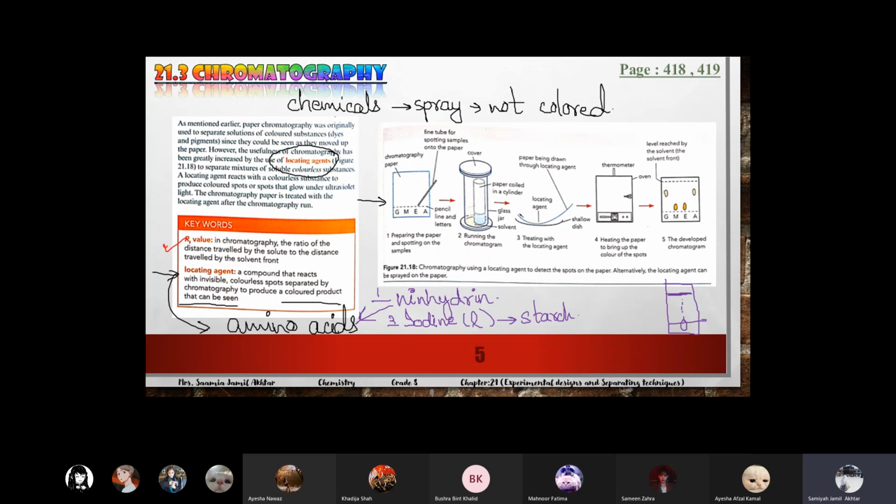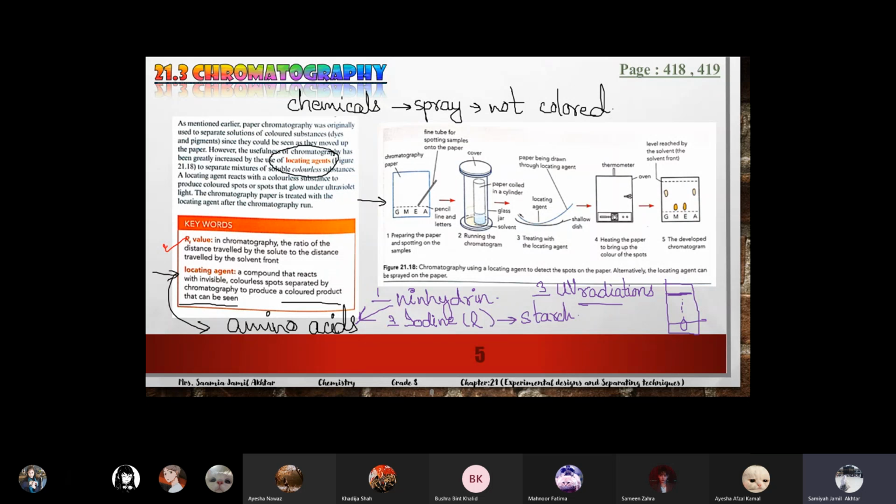And one type of locating agent which is non-chemical, which is not a chemical, is UV rays. Ultraviolet radiations are also locating agents. Sometimes we give radiations, and because of the radiations, the spots will show colors, they will glow.